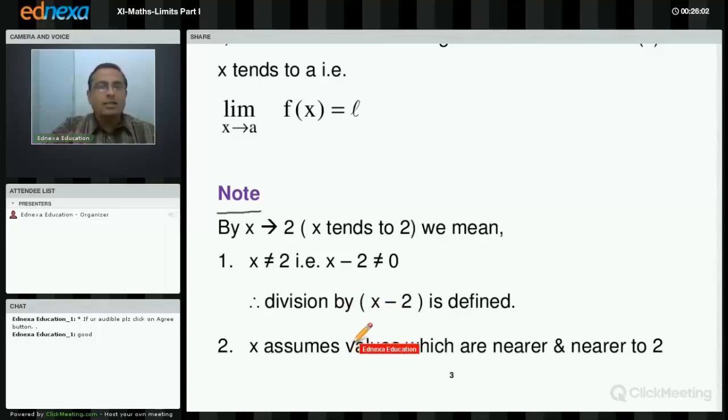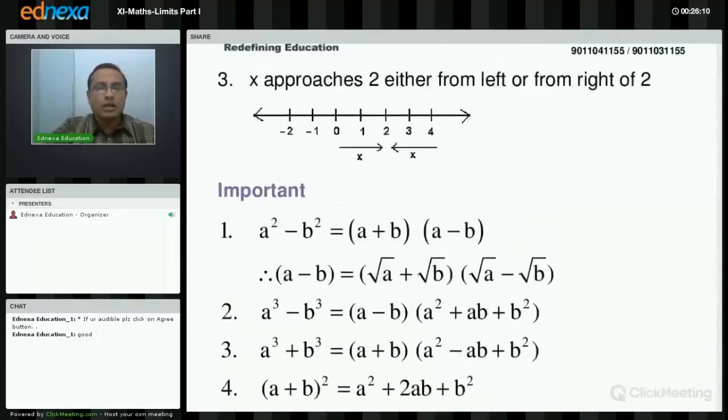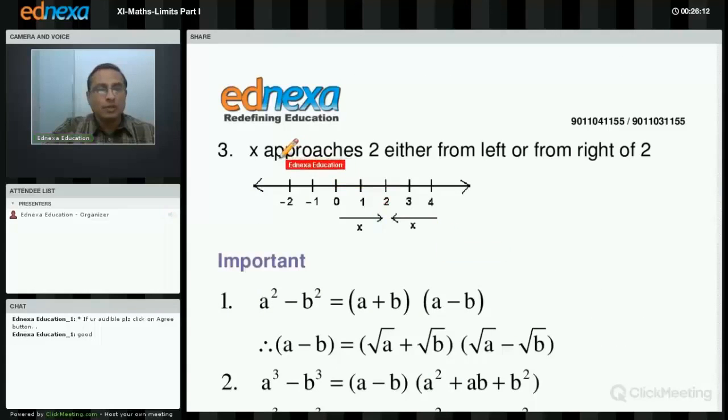Secondly, x assumes values which are nearer and nearer to 2. The third one, x approaches 2 either from left of 2 or from right of 2. Here I have drawn the diagram. This is the number line. You can see 2 here. So x may approach 2 from the right of 2.